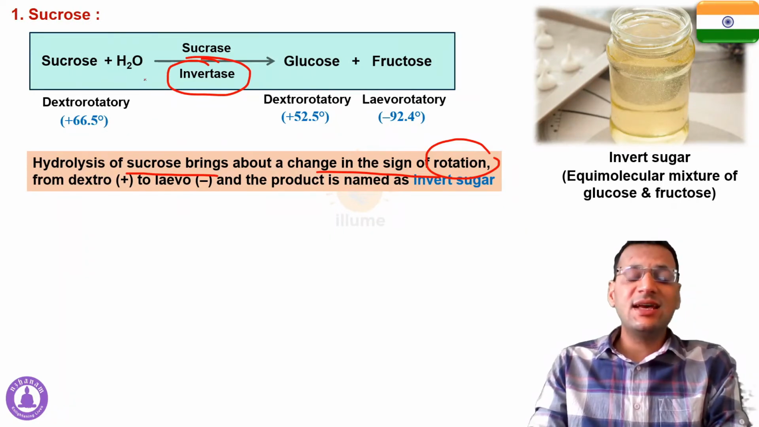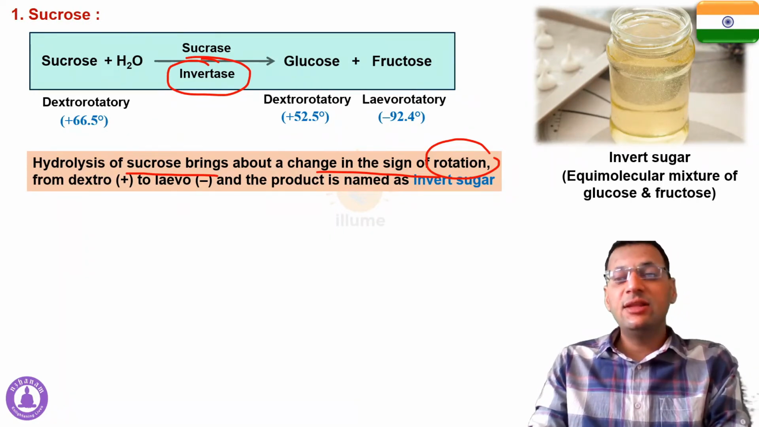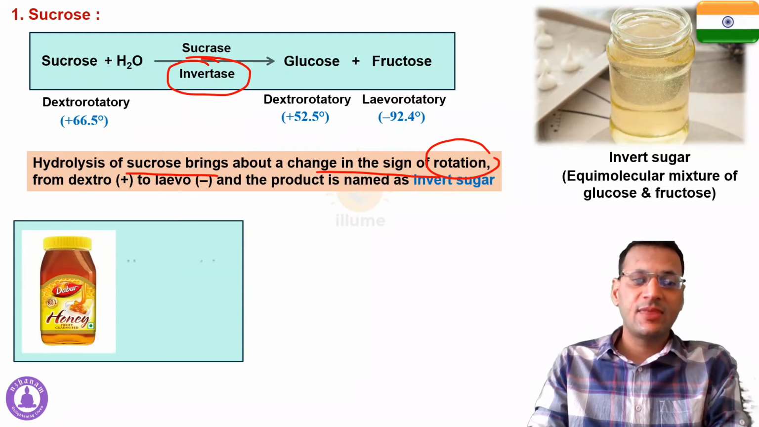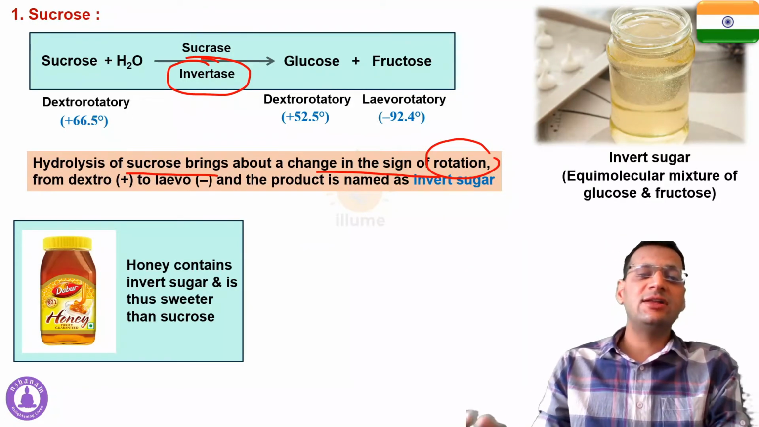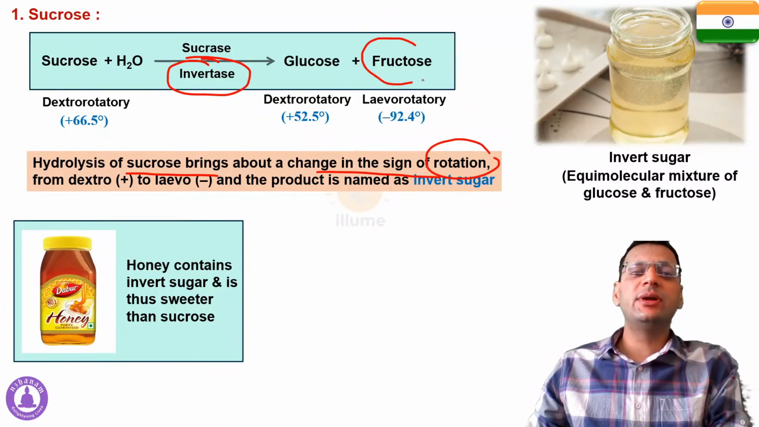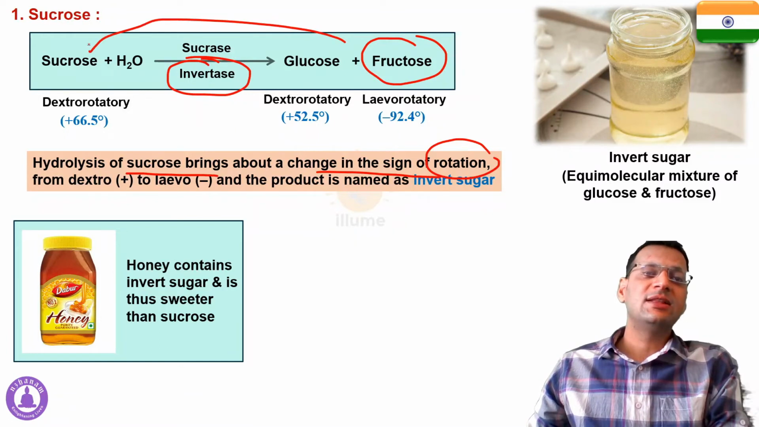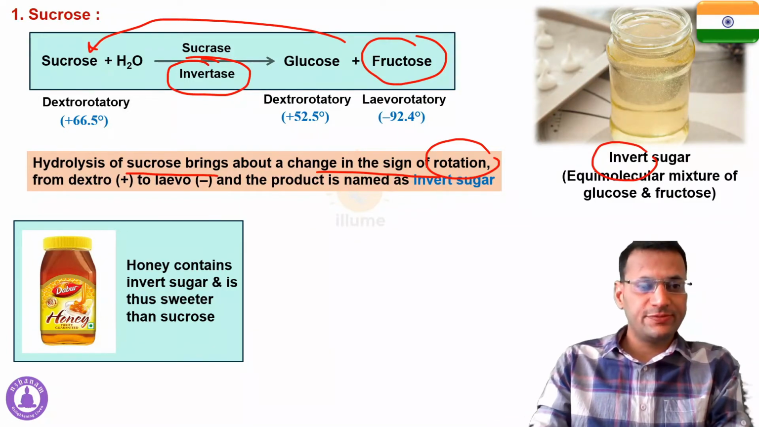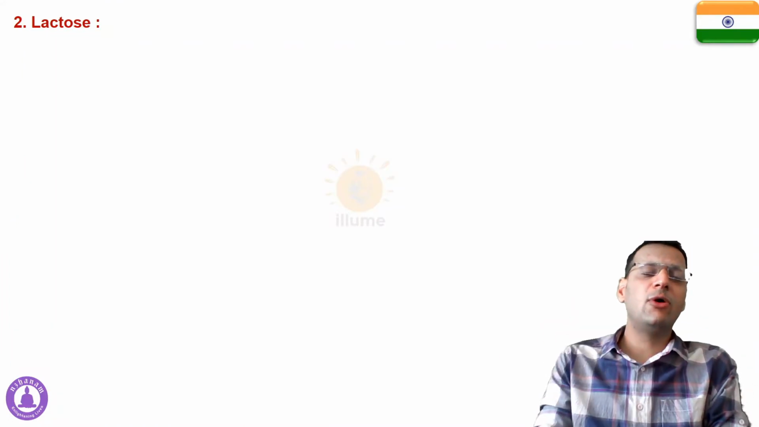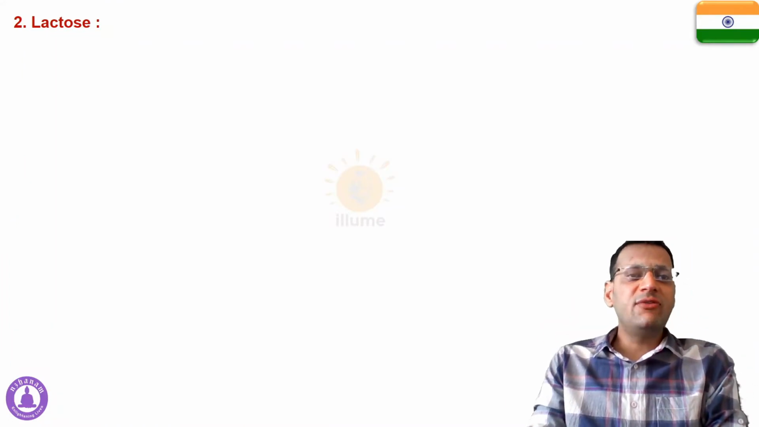Now the best example of invert sugar that we daily consume is honey. Honey is an example of invert sugar, and that is the reason why it is sweeter than sucrose. Remember, fructose is sweeter than sucrose. That's why invert sugar is sweeter than sucrose. So that's all about sucrose. Let's start with the lactose.